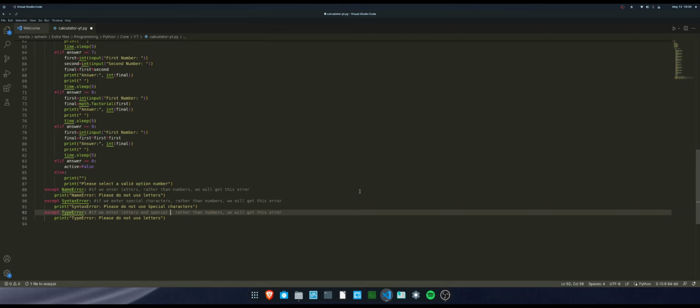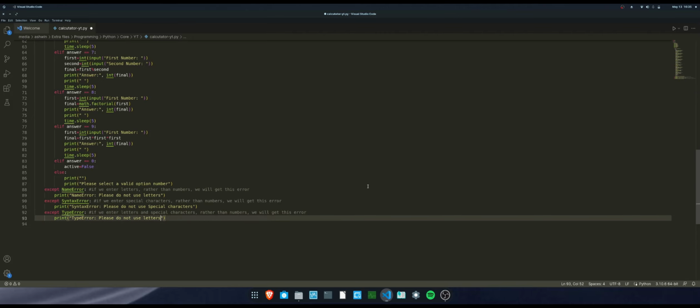I'm just trying to express this in the simplest way to you. There's actually a bigger definition for type error, but to make it simple, just take it in as letters and special characters. So type error, please use numbers only, because we want a different error message for each error.